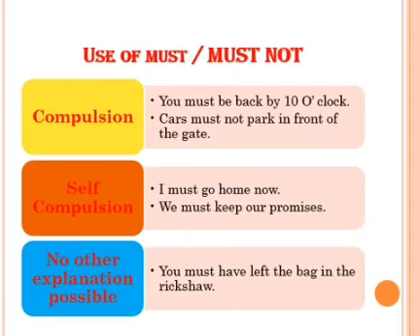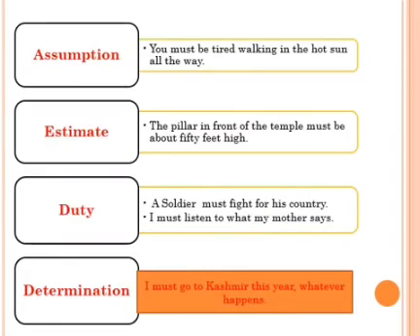Try to repeat after me, children. Use of must or mustn't. Must is used in compulsion, in self-compulsion, and when there is no other explanation possible. Must is also used for assuming, that is assumption.